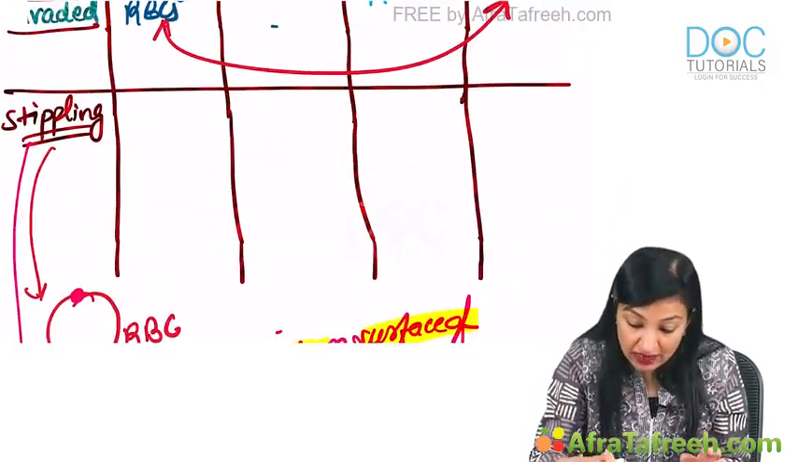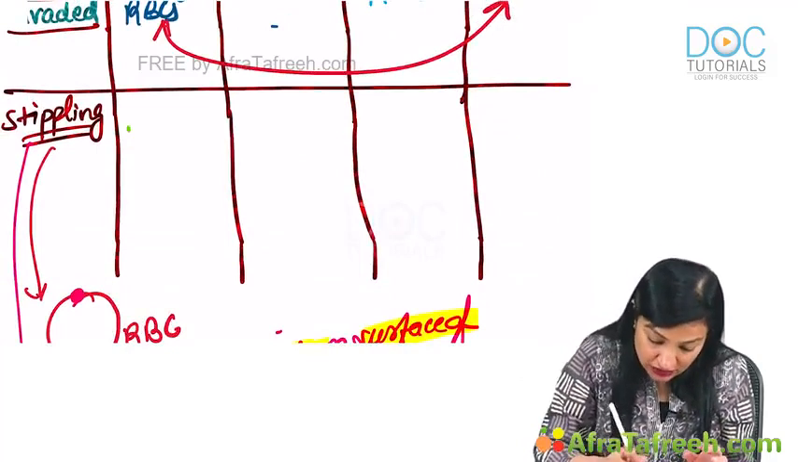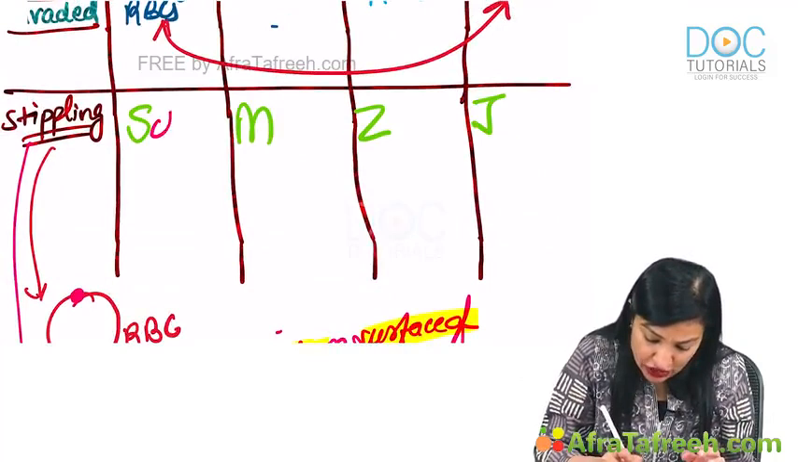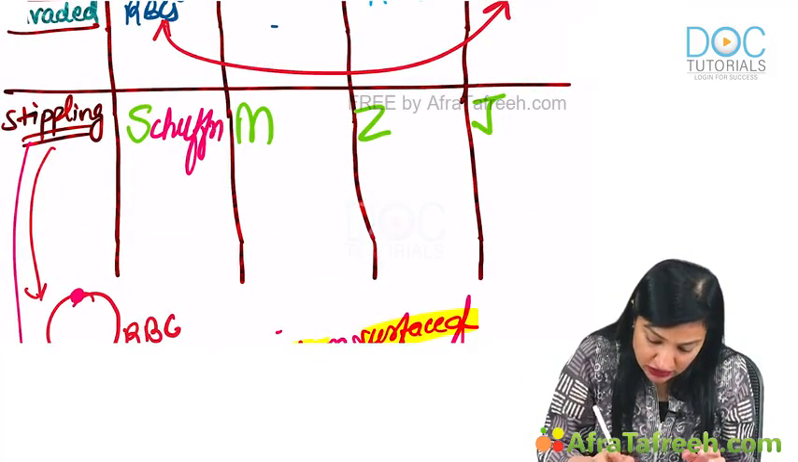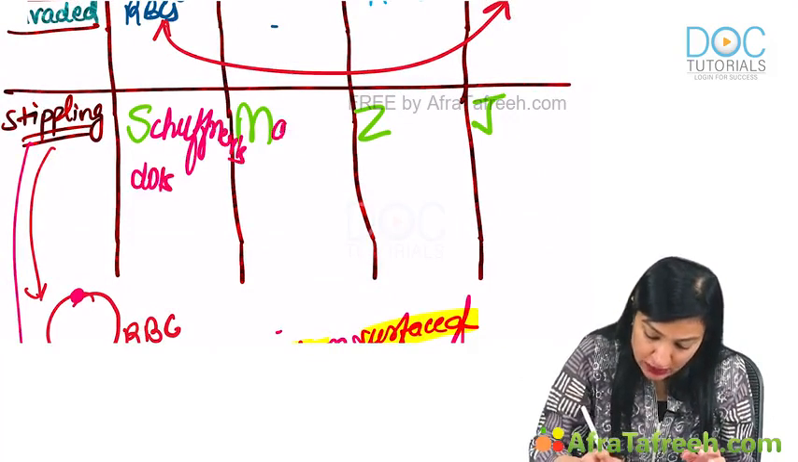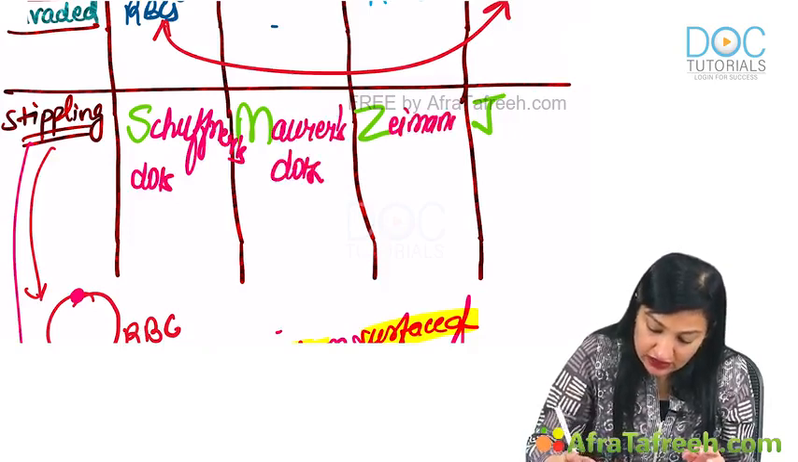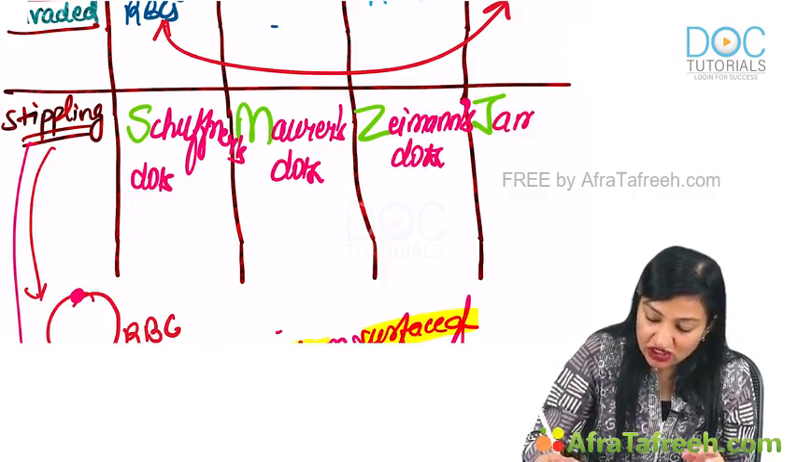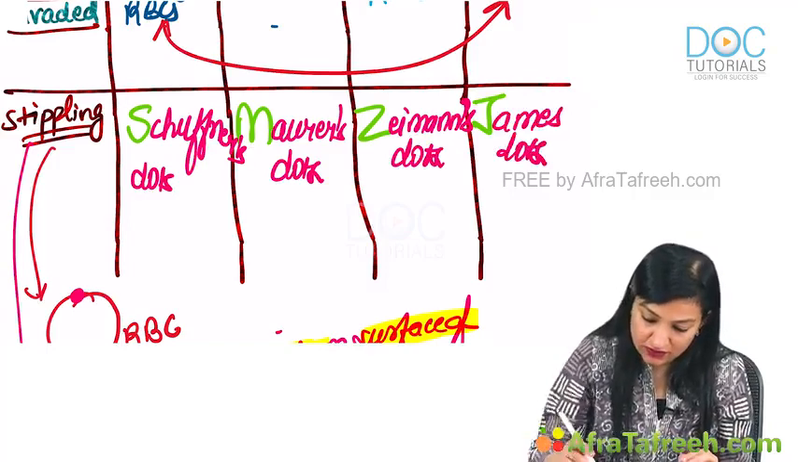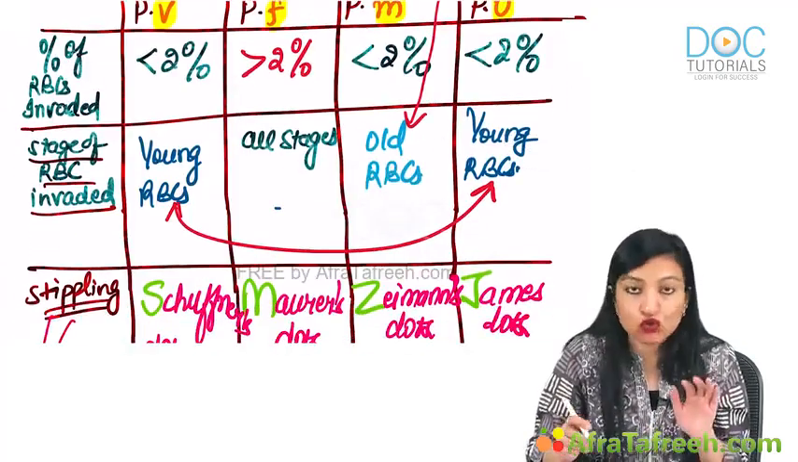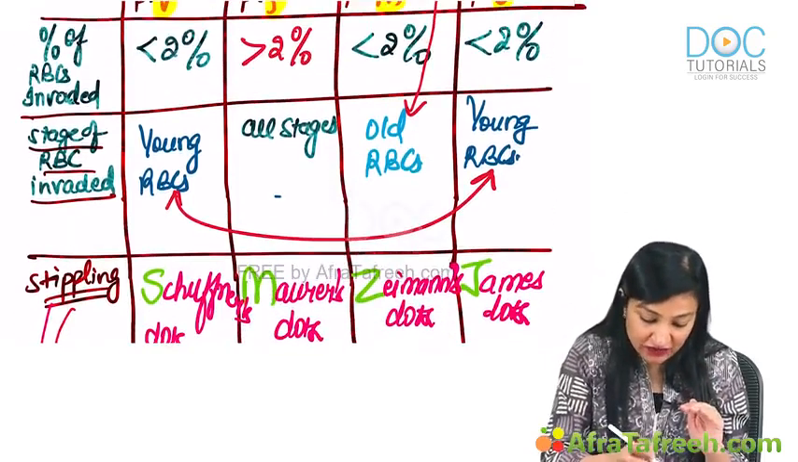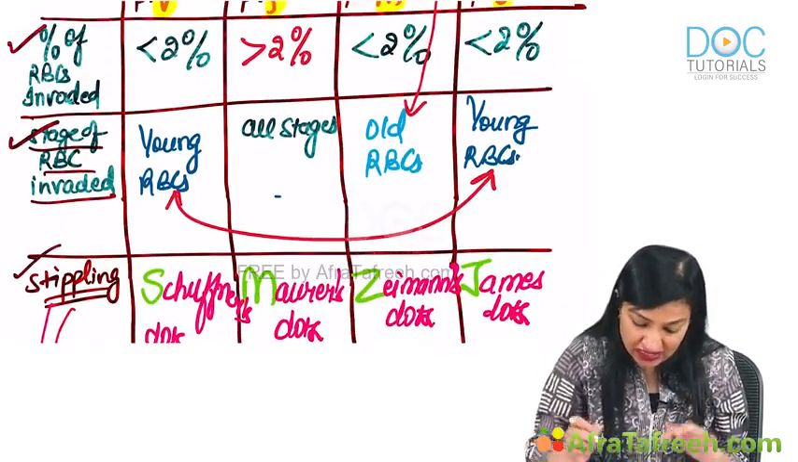Now you need to know the names of these structures: S, M, Z and J from left to right. Schuffner's dots, Maurer's dots, Zeeman's dots and James dots. So far in this table, three important characteristics I have told you: percentage, stage and stippling.